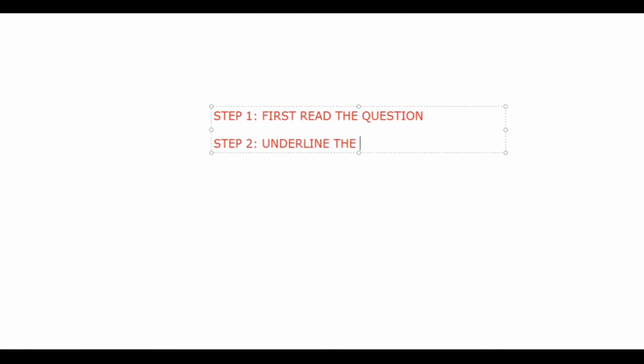Now, let me tell you how the strategy works. Let me explain. You can take a screenshot of this if you want. Step one is that you must go to the question. So you must read the question first. First, read the question. That is step one. Step two is underline the keywords.